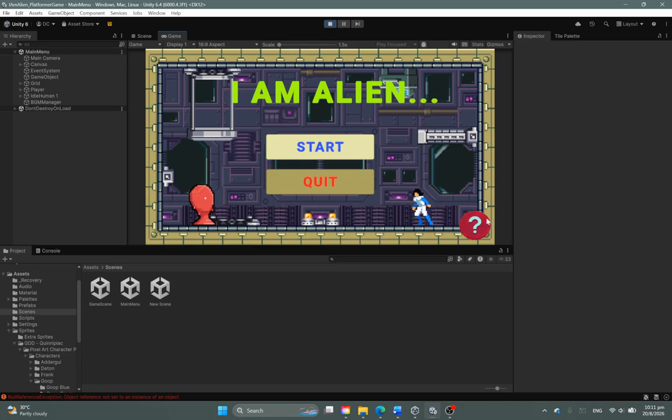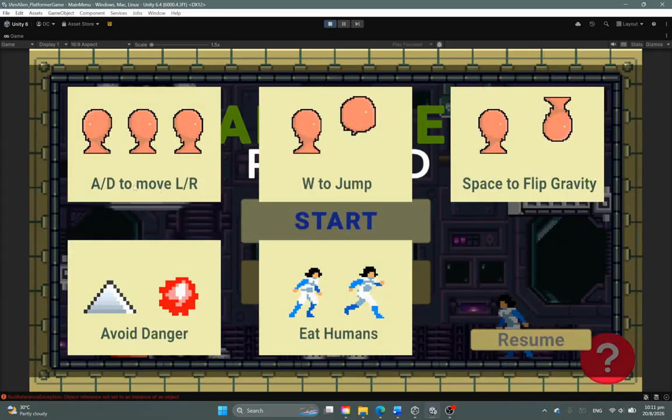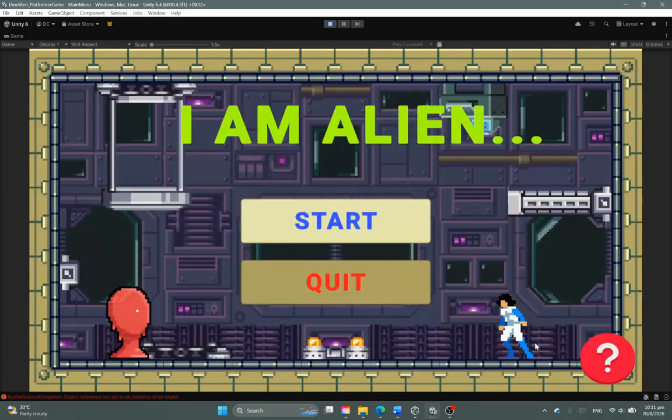And to give the player some tutorial or some ways to know how to play the game, there's a question mark at the bottom right corner of the game. Bottom right corner over here, I enlarged it. If you press it, you'll get some controls. A and D to move left and right, W to jump, press space to flip the gravity, avoid danger like spikes or laser traps, and eat humans along the way to gain points. You can click resume to close it, and we can start the game now.